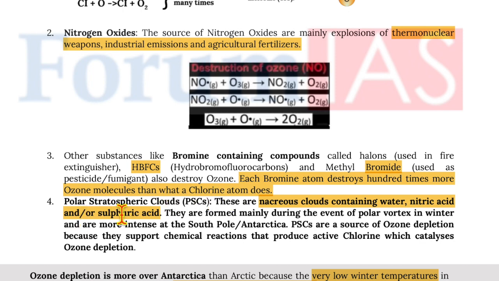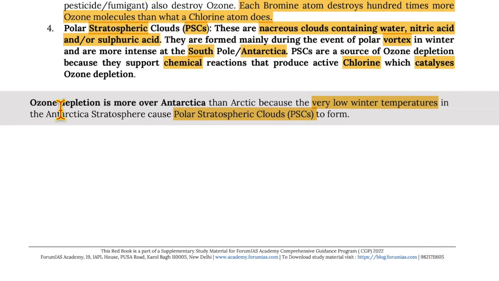Now, polar stratospheric clouds are nacreous clouds containing water, nitric acid or sulfuric acid. They are formed mainly during the event of polar vortex in winter and are more intense in the South Pole and Antarctica. Polar stratospheric clouds are a source of ozone depletion because they support chemical reactions that produce active chlorine, which catalyzes ozone depletion. Ozone depletion is more over Antarctica than Arctic because there are very low winter temperatures in Antarctica stratosphere, causing polar stratospheric clouds to form.